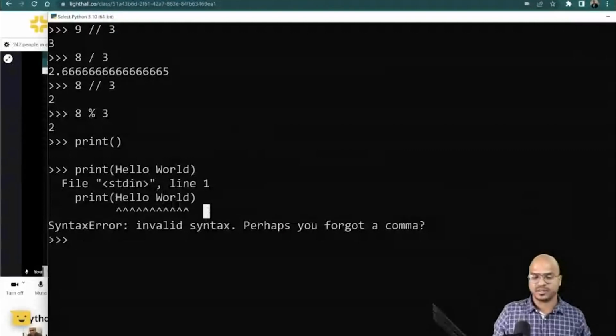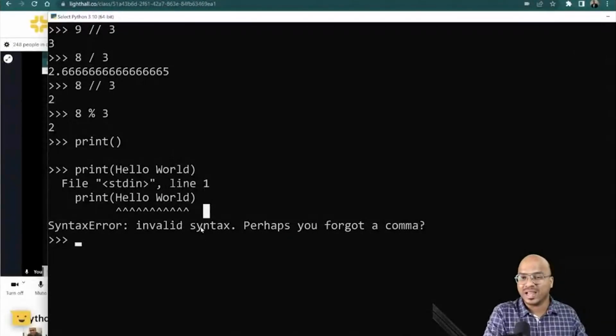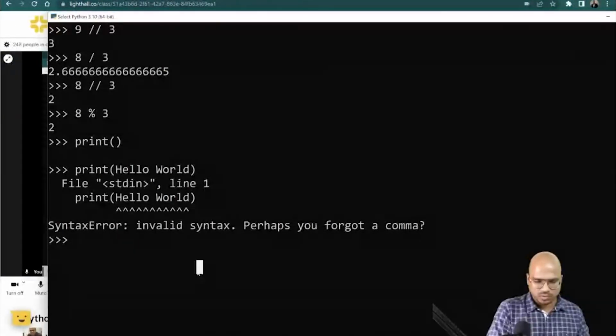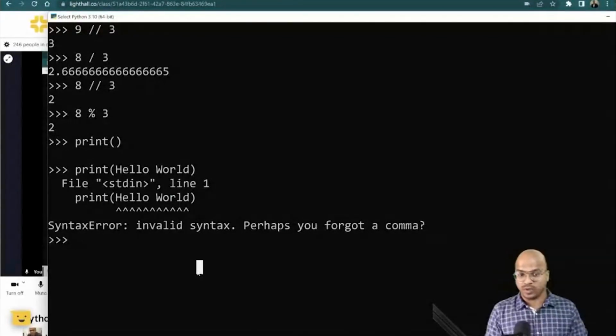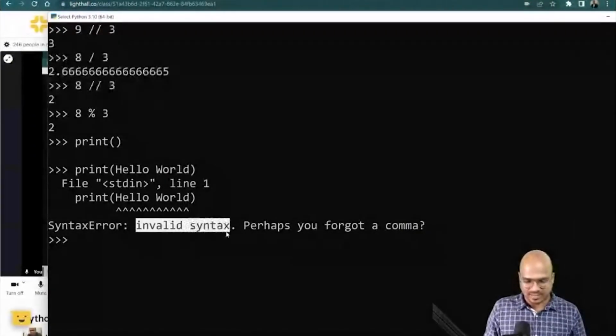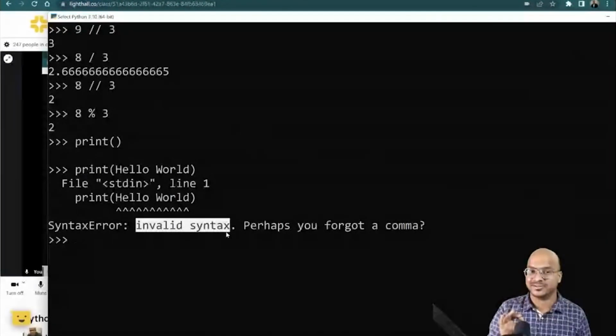And this is very important in the world of programming. You will get errors, maybe compile time errors or maybe runtime errors, but you will get errors. So this is not working, you got an error. How do you solve this? First you have to understand what is happening here, why you got the error. It says invalid syntax. And trust me, one of the most important skills for a software developer is to understand the errors. If you can do that, you can solve anything.